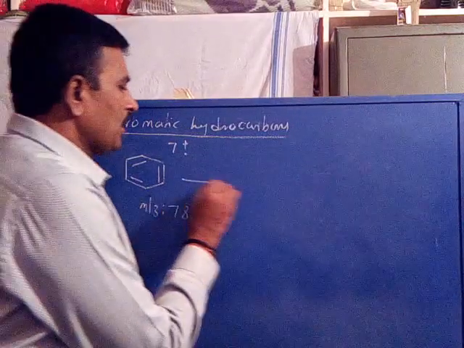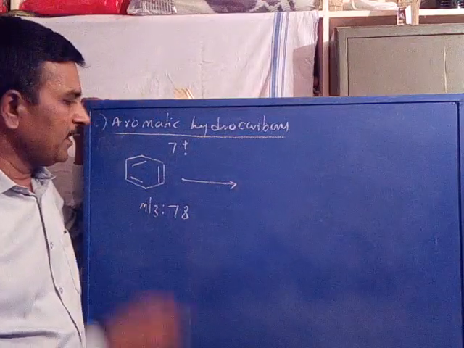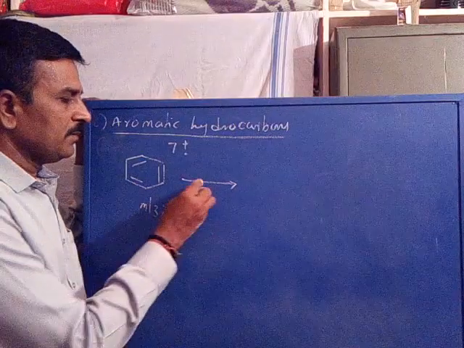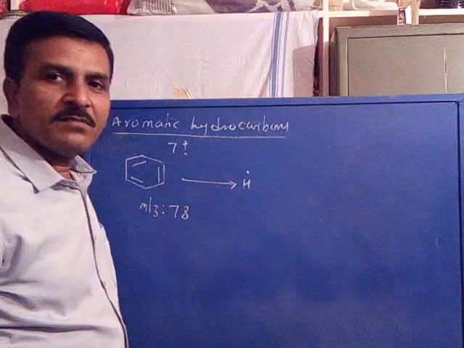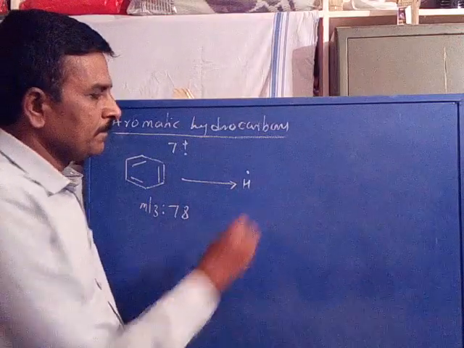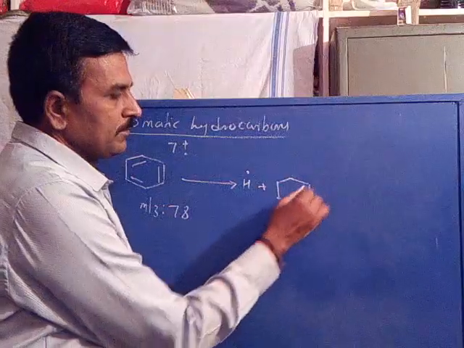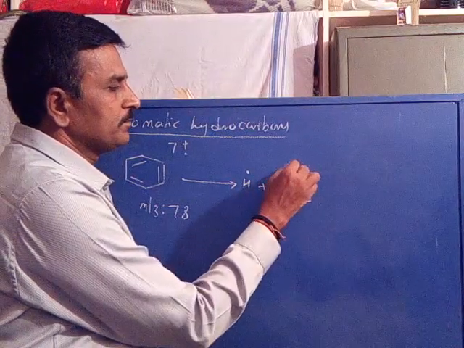Now, it may undergo a simple cleavage. The aromatic hydrocarbons first undergo simple cleavage by the loss of hydrogen as a radical, forming the benzene cation.